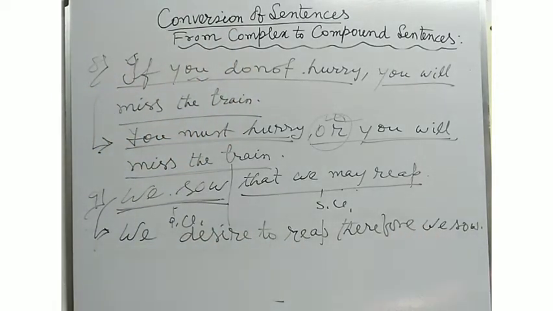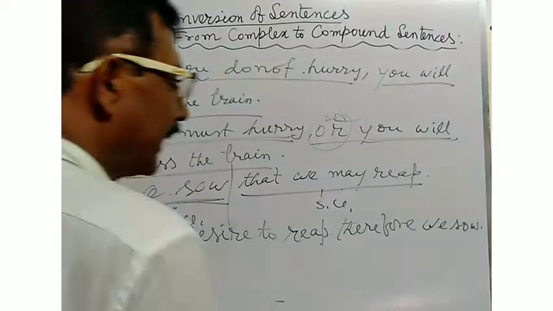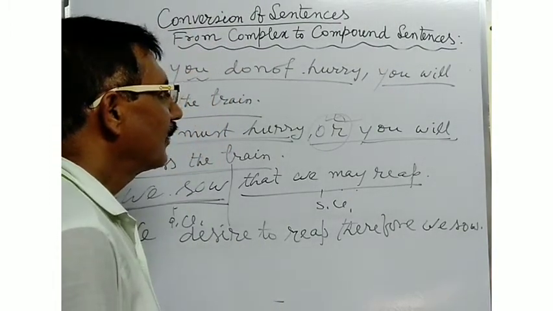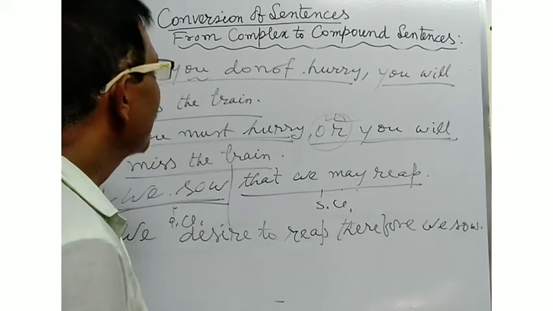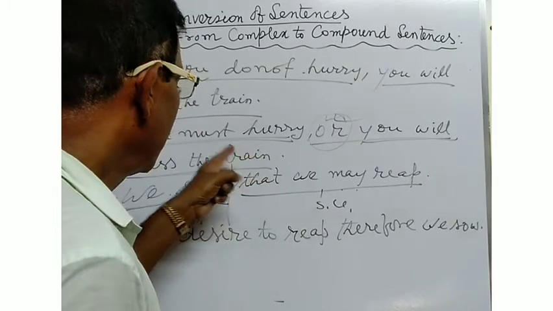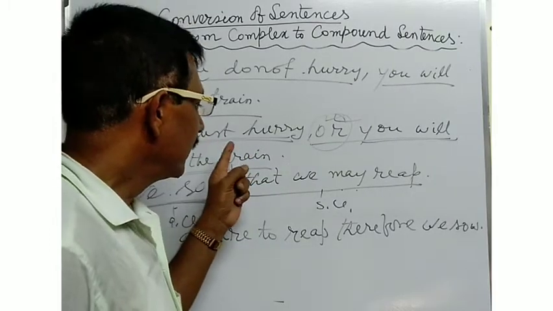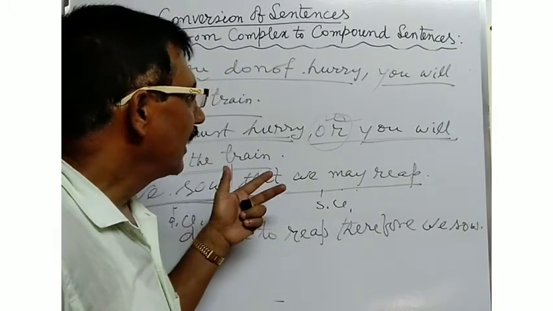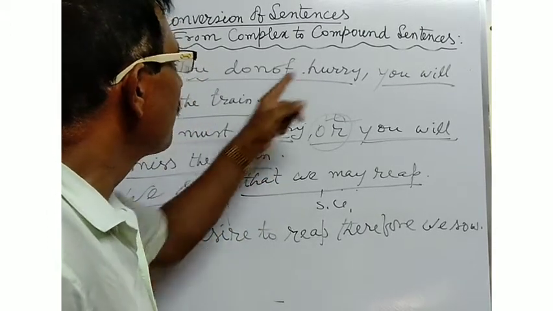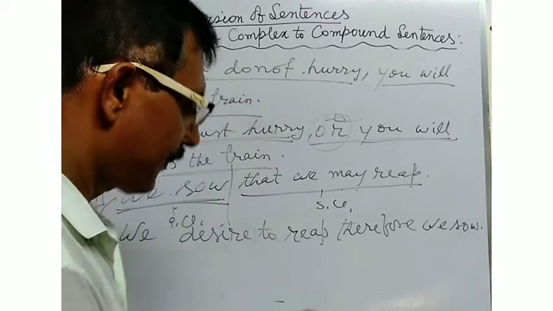Therefore, we saw. So, students, you have seen so many examples in my first part of the conversion of sentence from complex to compound. Now, in my next part, you will see how you will change the sentence from compound sentence to complex one.